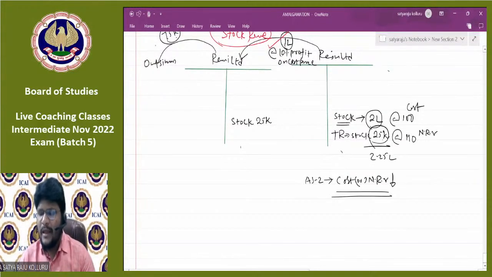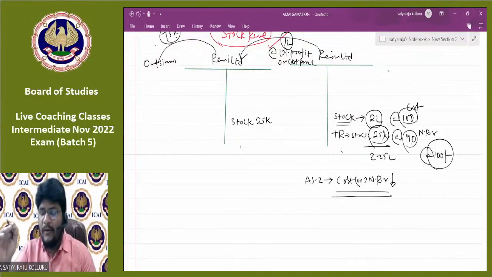Now you can tell me, as per the applicable provisions of AS2, the cost is 100 and the NRV is 110. Cost or NRV, whichever is lower, means at the rate of 100 rupees only we need to value the stock. But the original stock of Razu Limited is valued at cost only. But the stock which we are acquiring from Rani Limited, we are recording at NRV. That is against the provisions of AS2. That's why we need to reduce the stock.